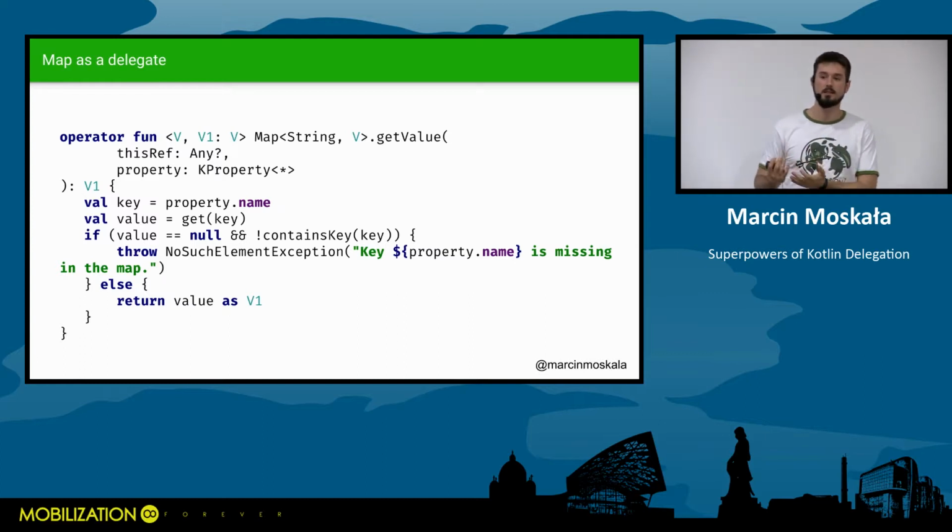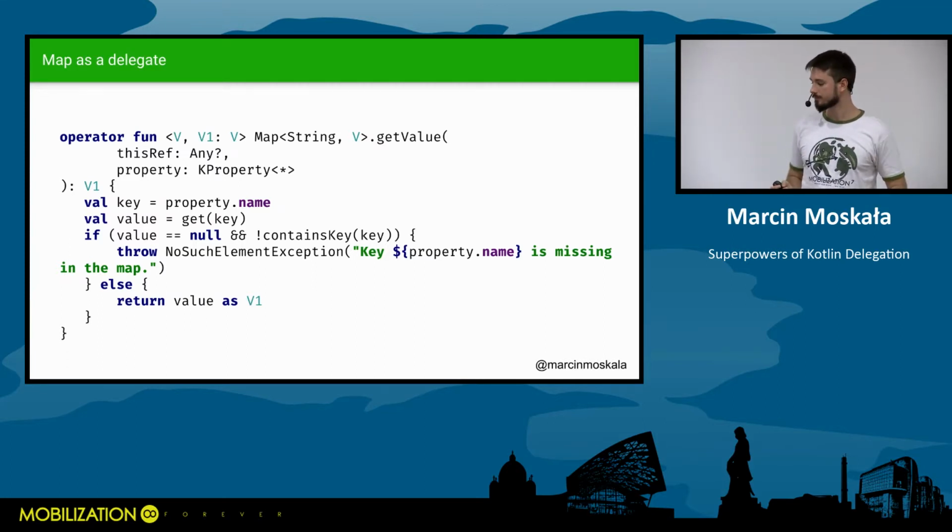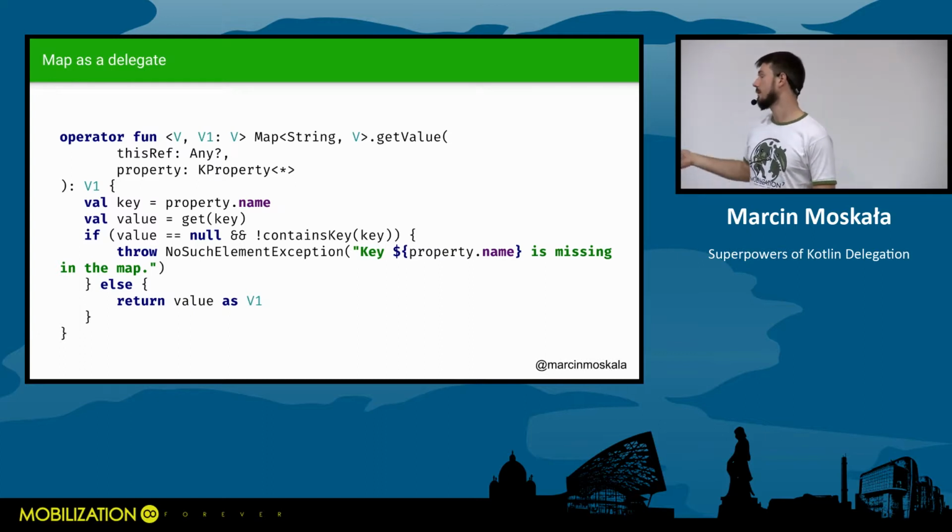You can provide it as an extension function. This way you can make basically anything a delegate, if you wish. And this is what happened to Map. As you can see, it takes the property name as the key, gets a value by this key, checks if it is there, and returns it as the expected type.